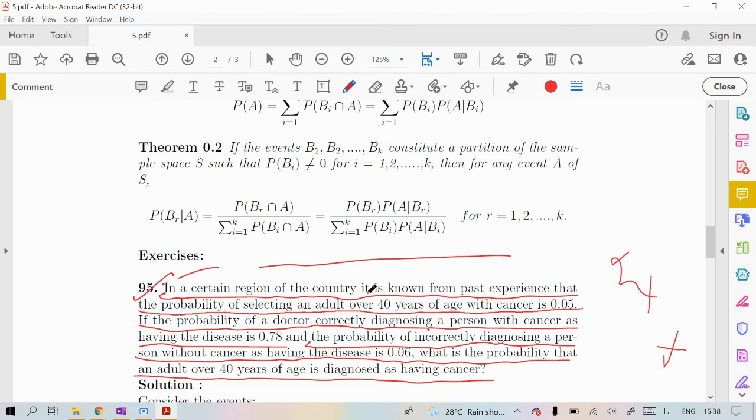This is saying that in a certain region of the country, it is known from past experience that the probability of selecting an adult over 40 years of age with cancer is 0.05. So you will select one person and they will have cancer, the probability is 0.05. So they will not have cancer, what is the probability?